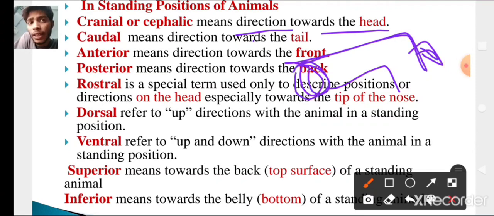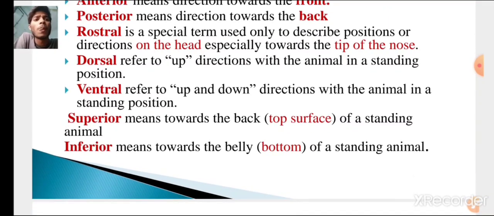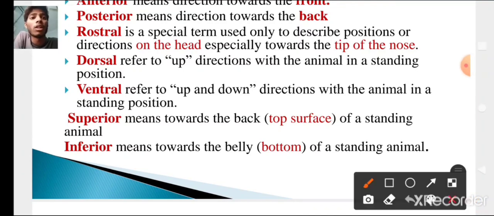The term cranial indicates the direction towards the head, and caudal indicates the direction towards the tail. Anterior means the direction towards the front region, and posterior means towards the back region. Rostral is the term used only to describe positions or directions on the head, especially toward the tip of the nose. This is the rostral.